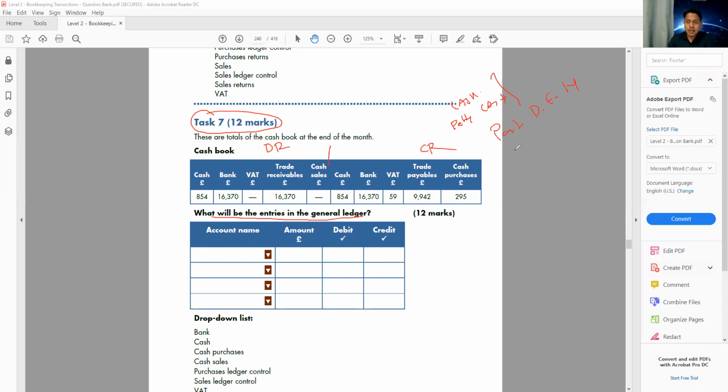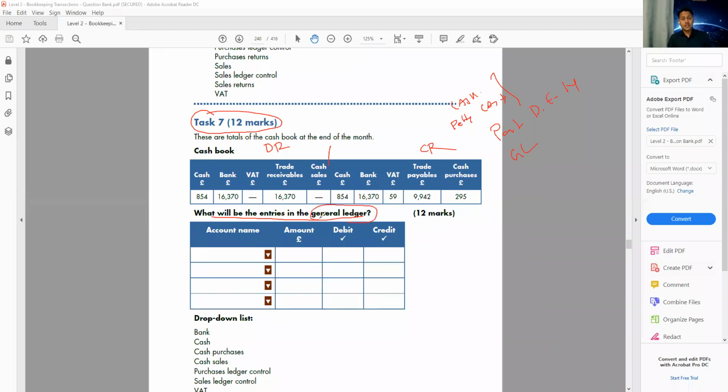That means part of the GL. So the book of prime entry, the first section, is already done. That means the book of prime entry only recorded the cash and bank. This is already done. We are talking about the general ledger now.